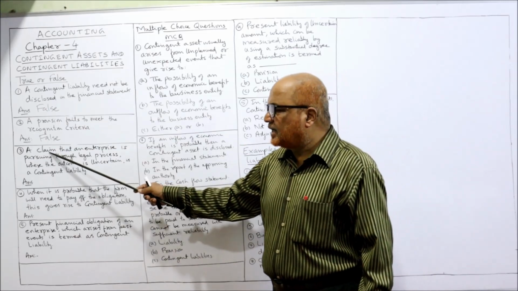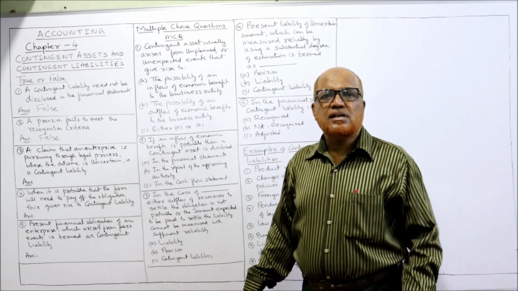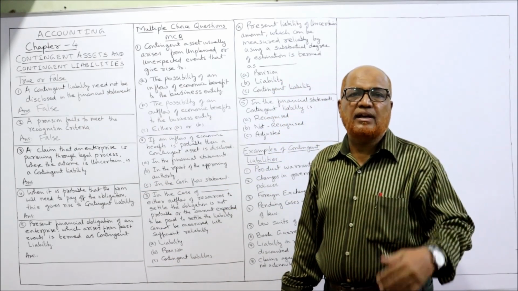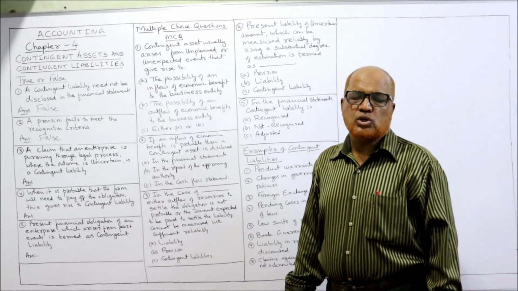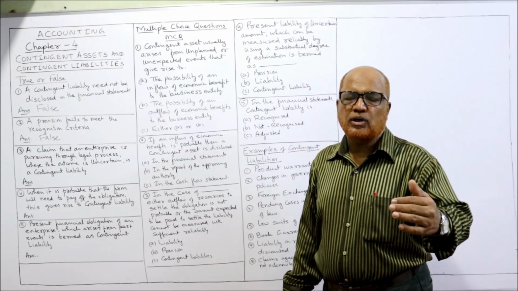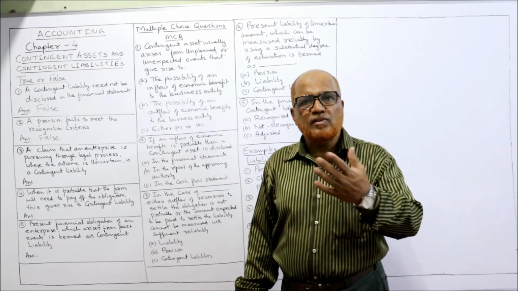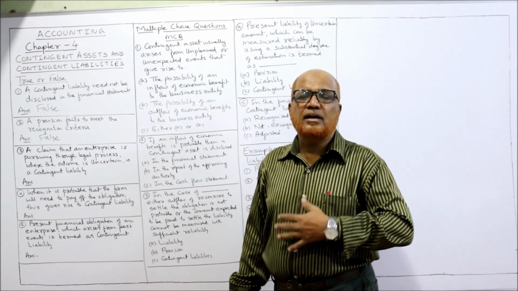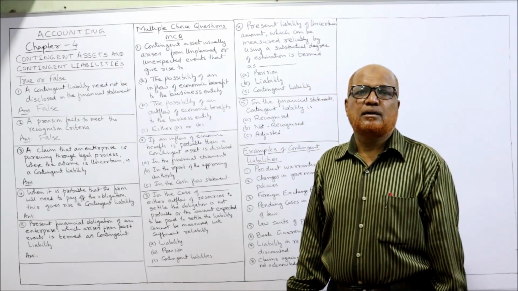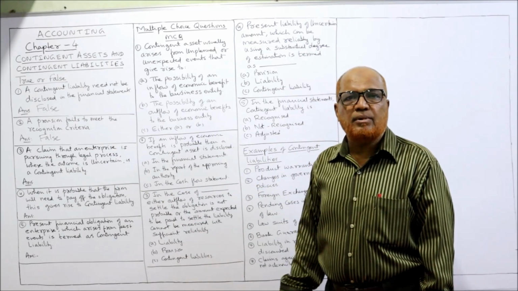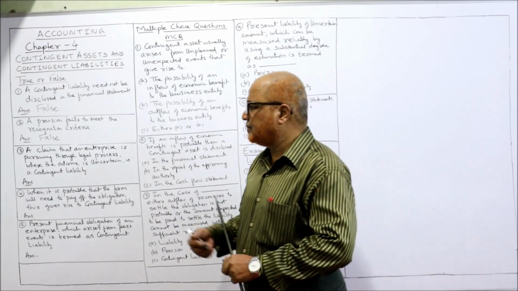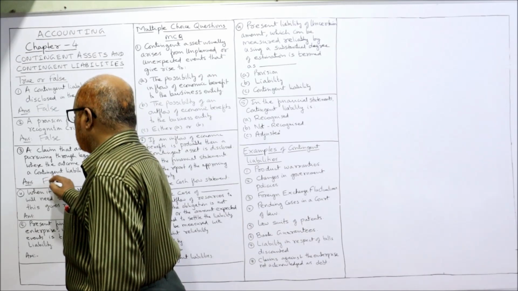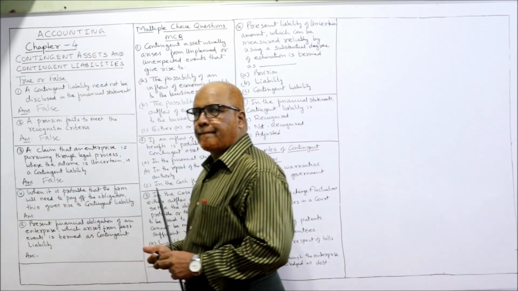Because if we succeed in this claim, we will get some economic benefit in future. It is called a contingent asset. But here it is given as a contingent liability. No, it is false. It is a contingent asset.